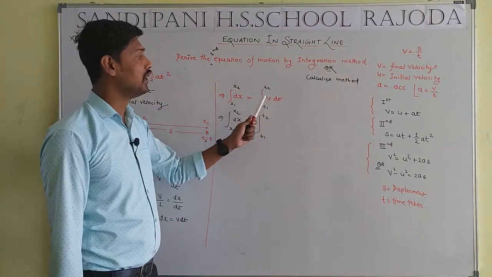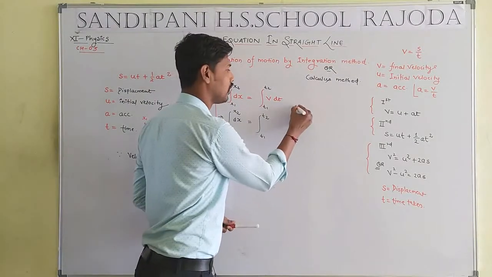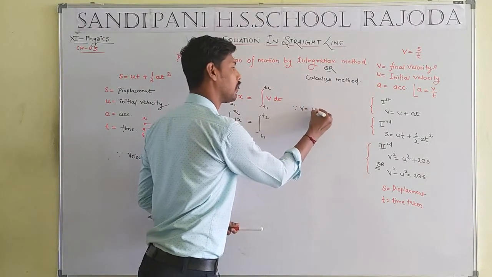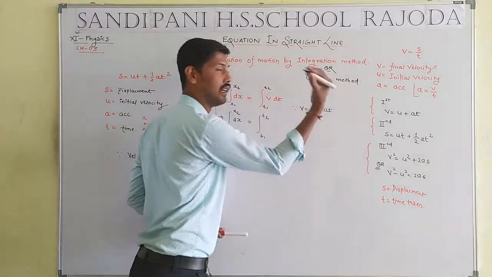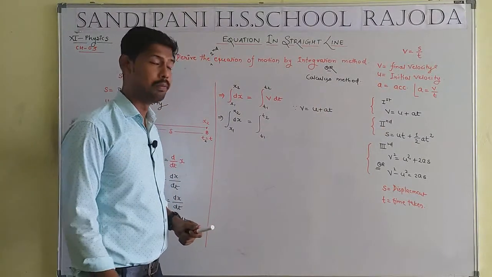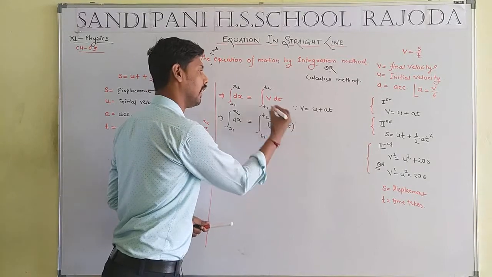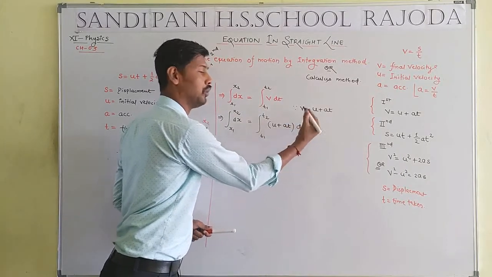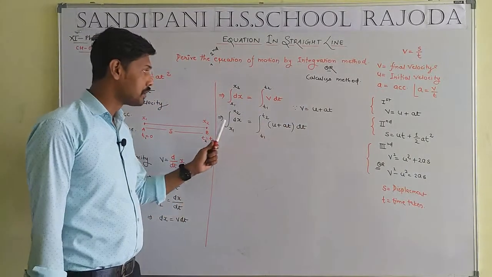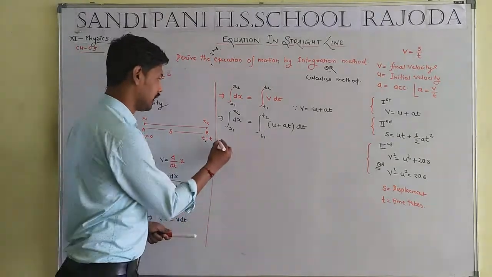But we know that by the first equation of motion, v will be equal to u plus at. v is replaced by u plus at, and the whole is with respect to dt. Now separate the integration.